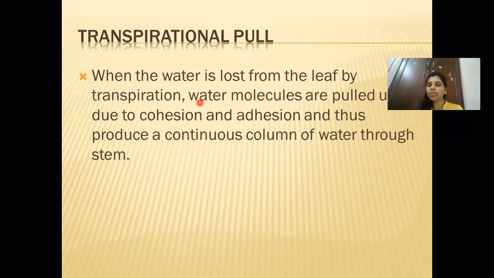The same logic is used here, that is the transpirational pull. When water is lost from the leaf, a partial vacuum is created in the xylem vessel in the stem, and because of that the water column is pushed in the upward direction.